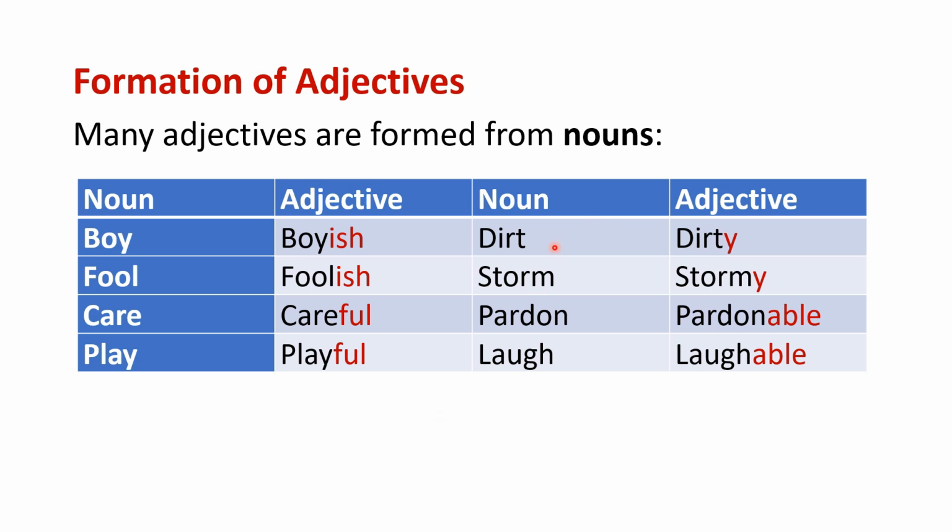Now, another type, for example, dirt. Dirt is a noun and we simply added y to that. Okay? Suffix we added, then it becomes dirty. For example, dirty culture, we may say sometimes, okay, or dirty man. Okay, now storm, stormy. Storm, we added y to it, then it becomes stormy, it becomes an adjective. Pardon, and it becomes the adjective pardonable. We simply added able, then it becomes the adjective pardonable. Okay, love, it becomes the adjective lovable. Okay, so love becomes lovable.